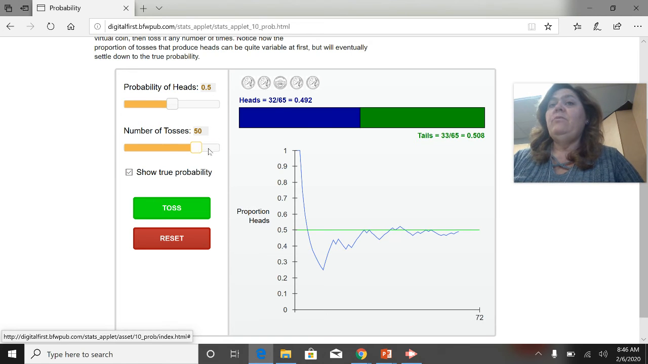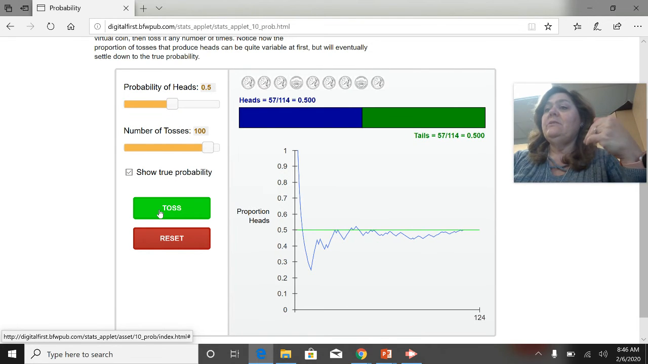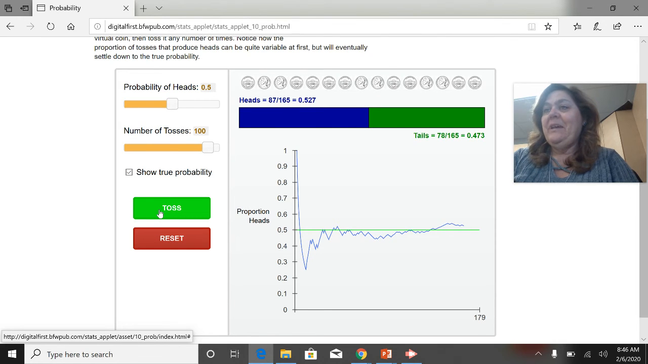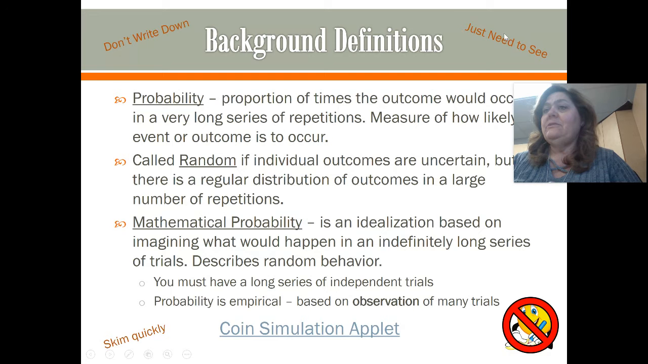0.492. So if we were to do 100 more, I'm just going to let it run crazy here for a minute. You could see that the variation still occurs, but the thought is after so many that it would, now we've gone above there. Okay. Now we're at 0.527, but we continue to hover around 0.5. You can mess around with that little app if you wish.